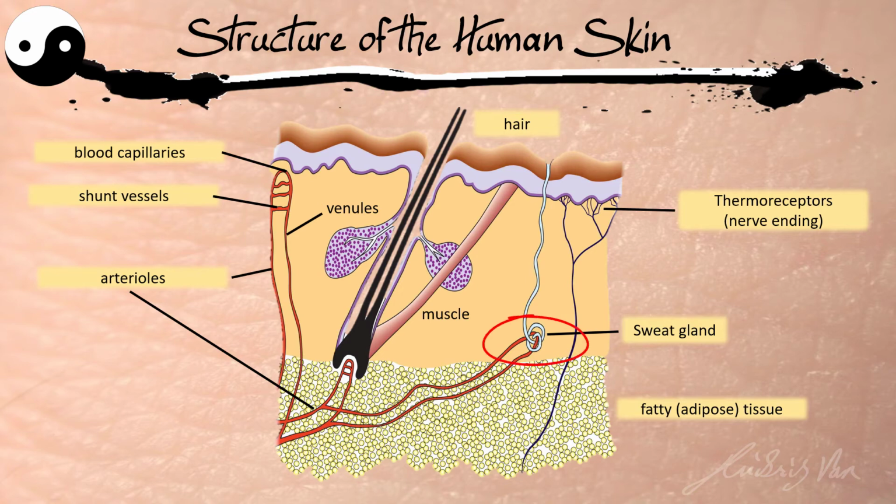Then underneath, there is sweat gland. You can see that sweat gland comes into close approximation with our blood vessel. This is important because all of you should know that sweat is water. And where does the water come from? Maybe you never thought of it, but the water from our sweat actually comes from our blood. Then you might be worried, then why is our sweat not red color?